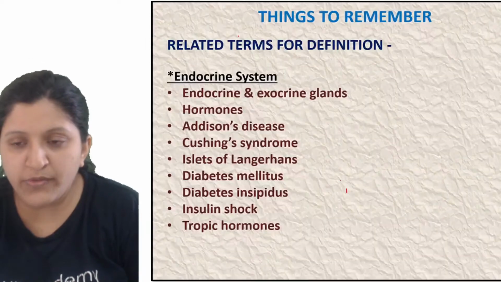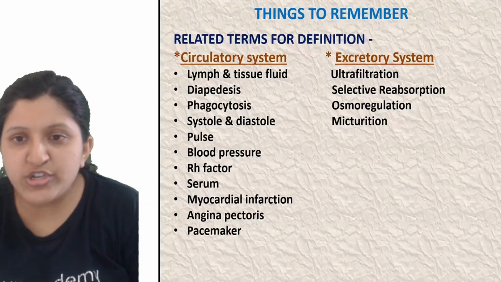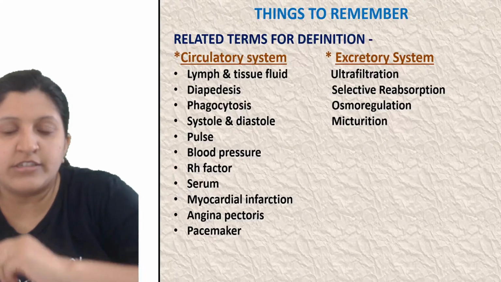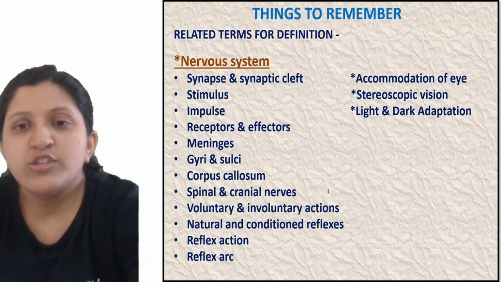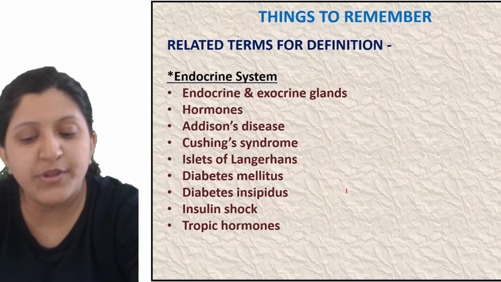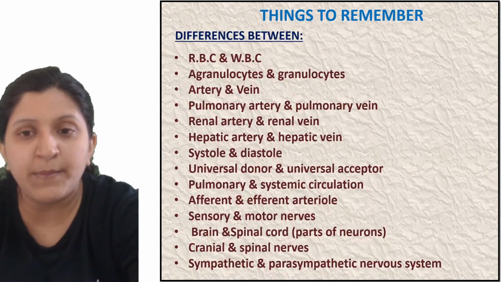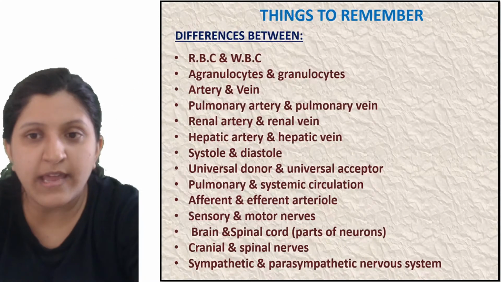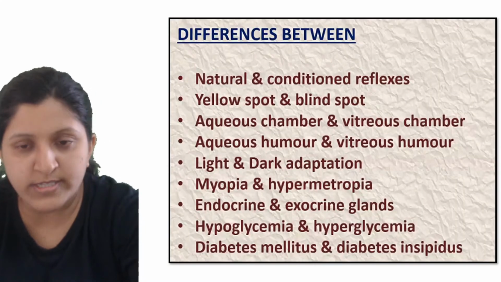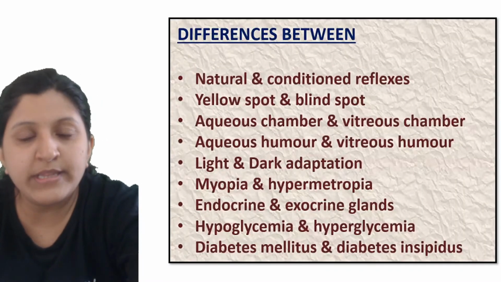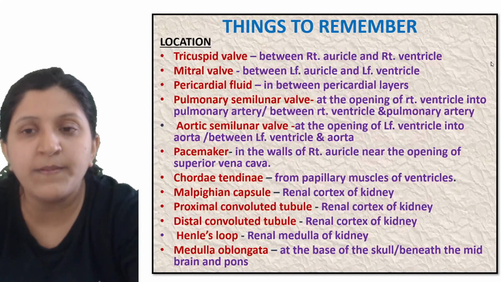So we discussed in today's class, and I'll just show you from the very beginning what all we saw. These questions you can practice on. These are the different definitions we have seen, definitions related to the nervous system and the endocrine system. Then differences, such as differences between RBC and WBC. Different terms are given here from all the 4 chapters, so concentrate on the differences between these parts.